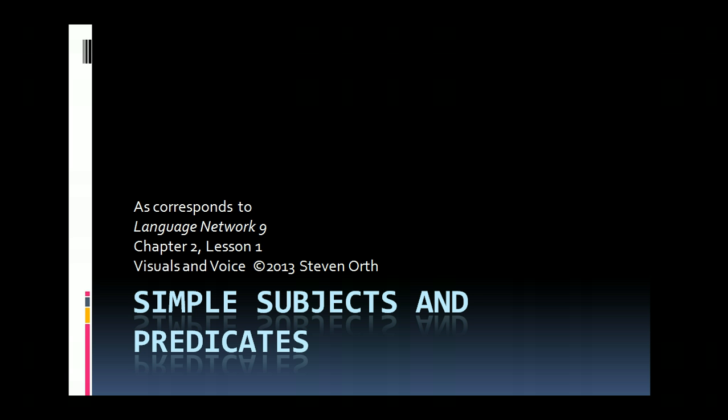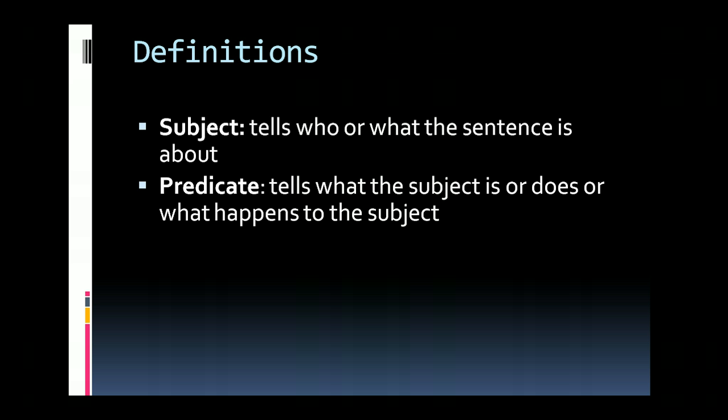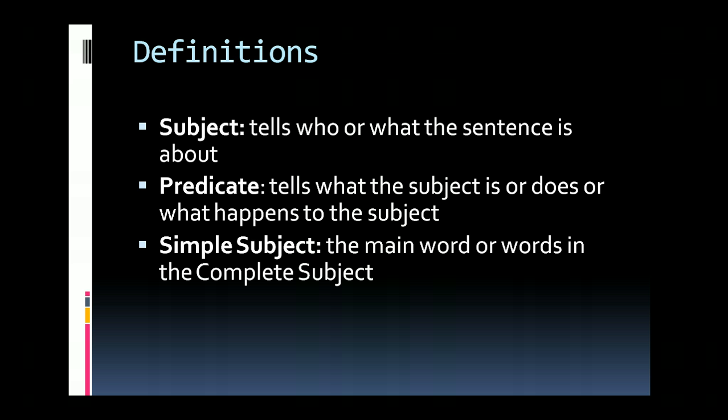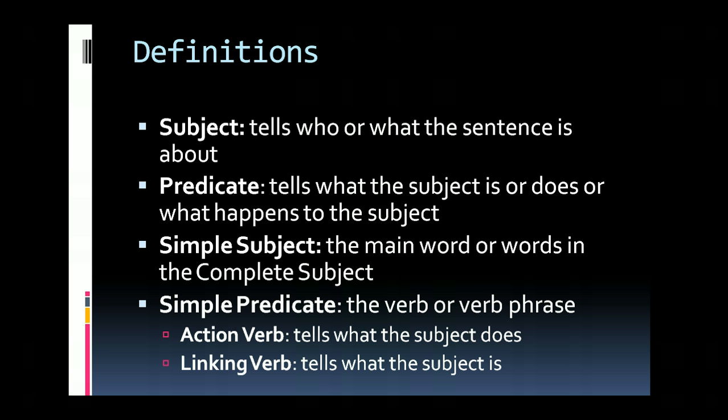Let's begin. First are definitions. A subject tells who or what the sentence is about, whereas the predicate tells what the subject is or does, or what happens to the subject. The simple subject is the main word or words in the complete subject. Finally, the simple predicate is the verb or verb phrase.